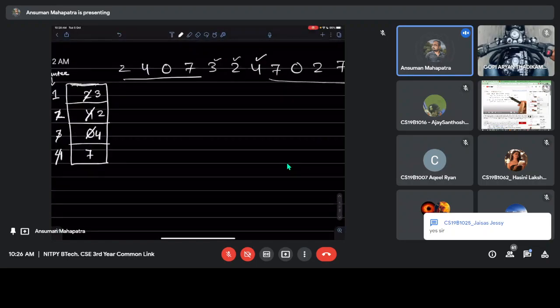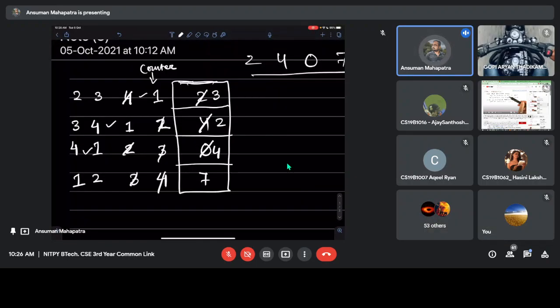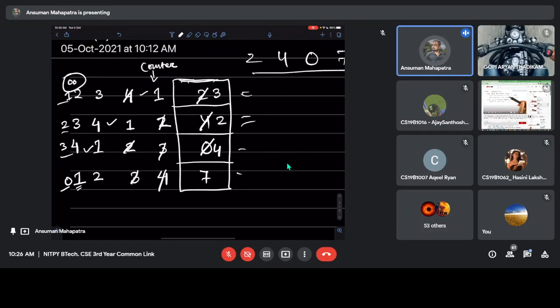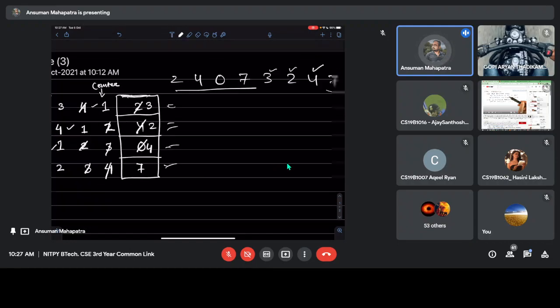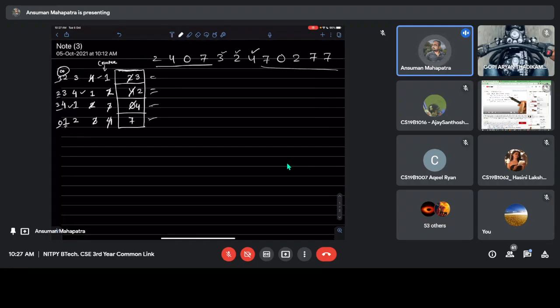Okay, so in this one, two, three, four frame, you can see there are two bits required: 00, 01, 10, and 11. So you can call this one 0, this 1, this 2 and 3. So 0, 1, 2, 3, we need 2 bits. To count 4 frames, we need 2 bits. Again, we have seen that for 1000 frames, we need 10 bits.